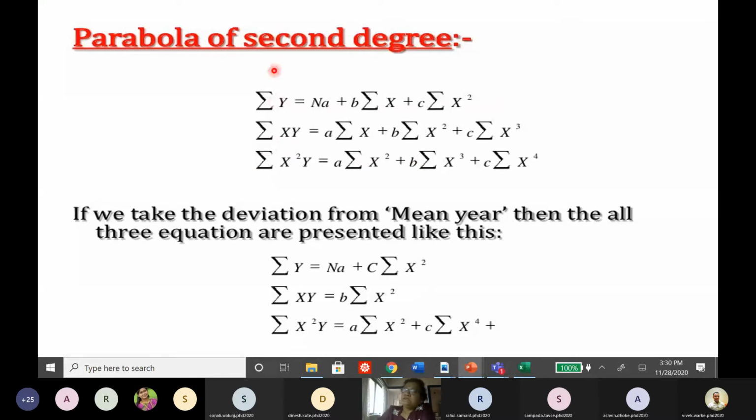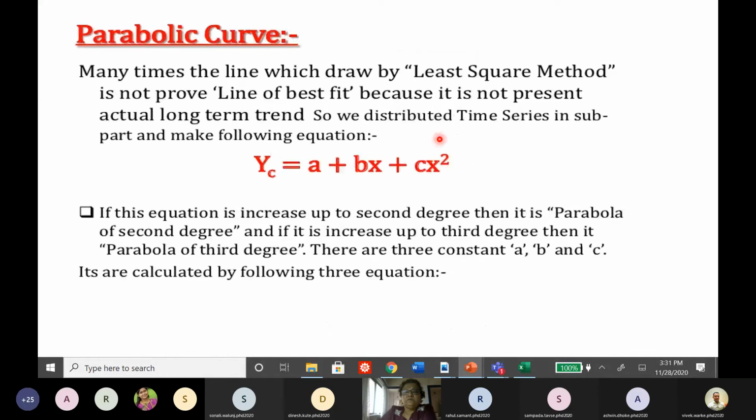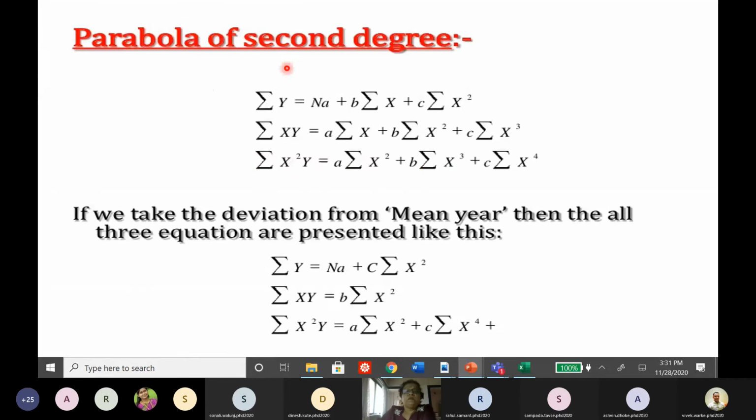Now we know that the method is the same. So we consider summation y is equal to na plus b summation x plus c summation x square. Whatever equation is given to us in the previous slide, we consider the sum of the left hand side and right hand side. Here y means observed values. This table is given to us, xi and yi. So we substitute those values and calculate the sum.